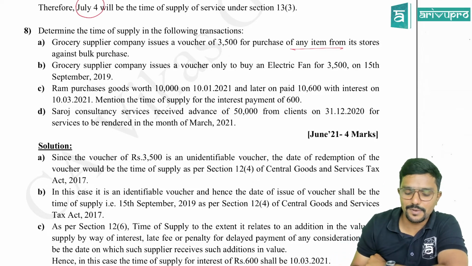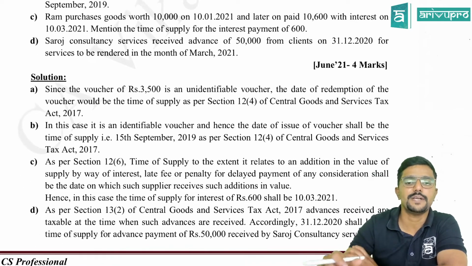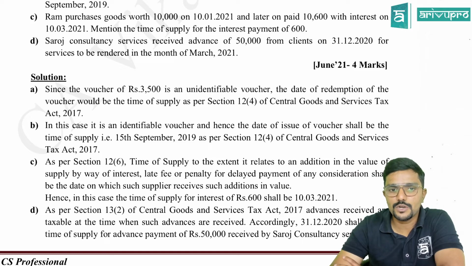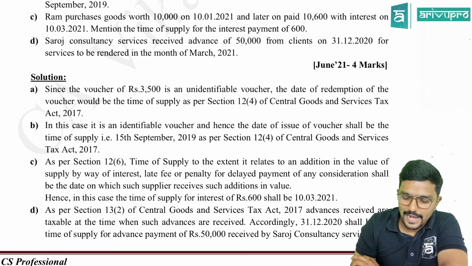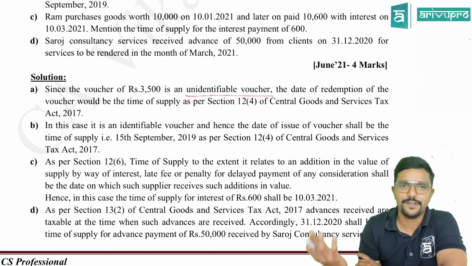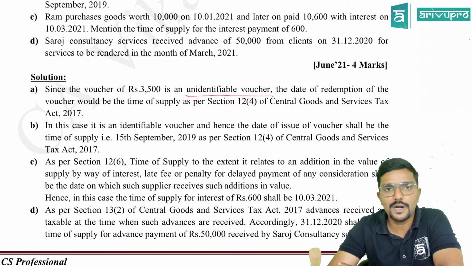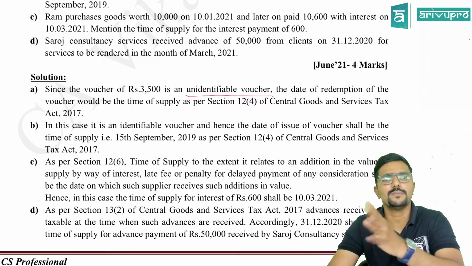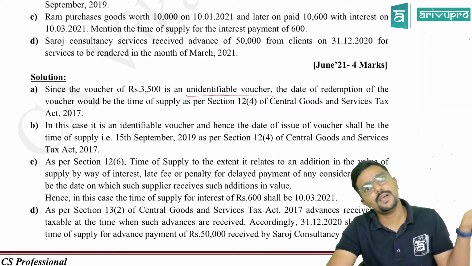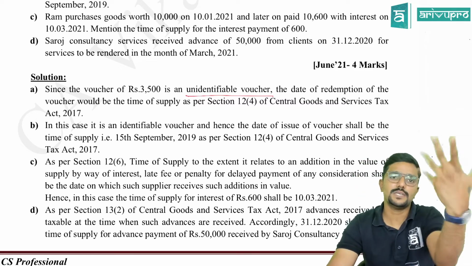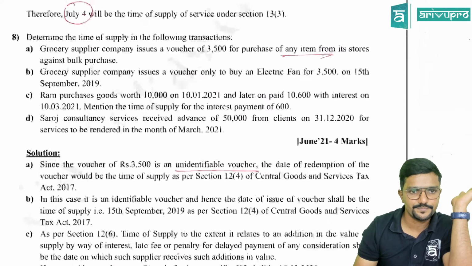So what is the time of supply? Date of redemption. Since the voucher of 3,500 is not identifiable, you can write: the date of redemption of the voucher would be the time of supply as per section 12(4) of the CGST Act. They have not given the dates, so just write the time of supply is the date of redemption. If they have given the date, you will mention it. If not, just write the answer and leave it.